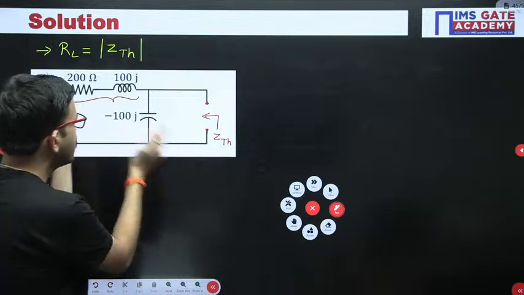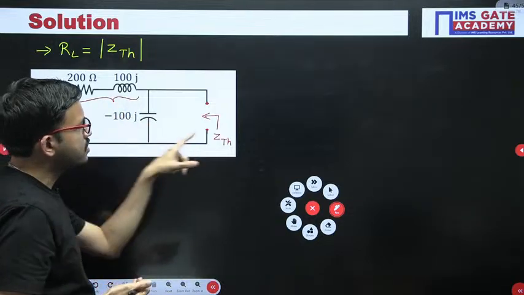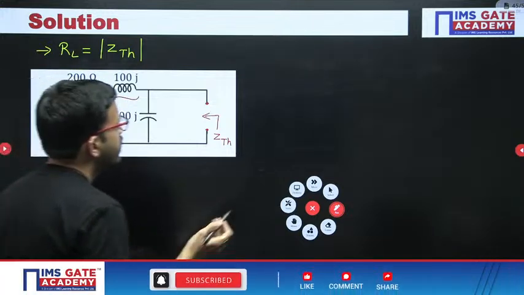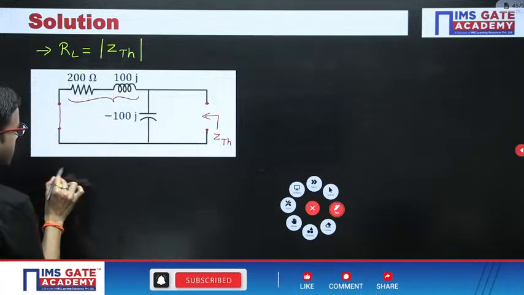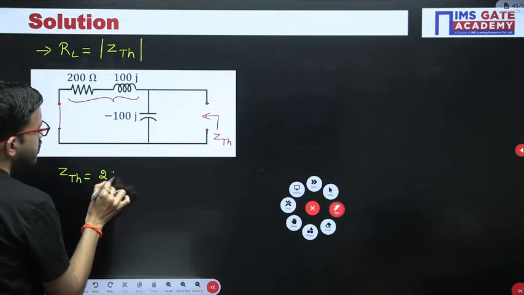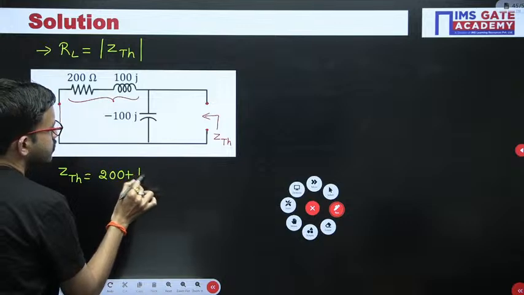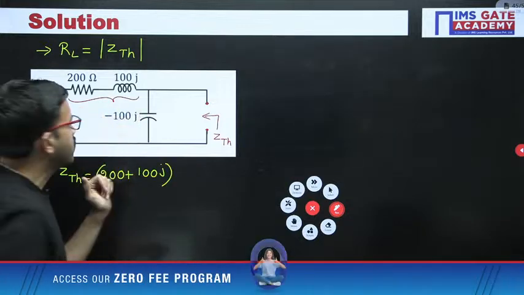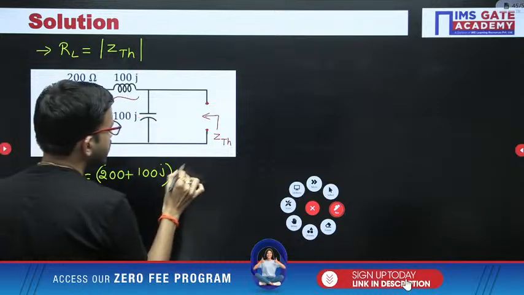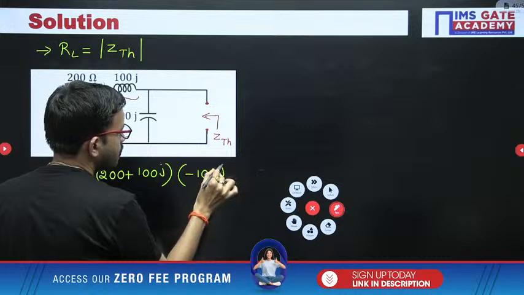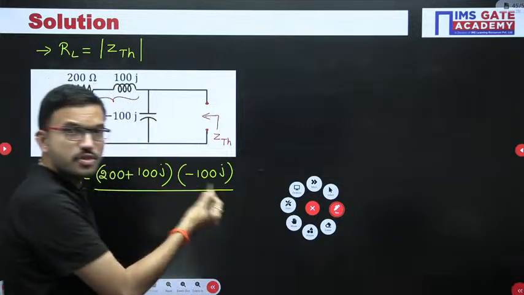Just perform the equivalent impedance to find ZTH, that's all. So here I am writing ZTH equal to 200 plus 100j, that is this branch impedance. Now that branch and this branch are both connected in parallel, Z1 Z2 by Z1 plus Z2.